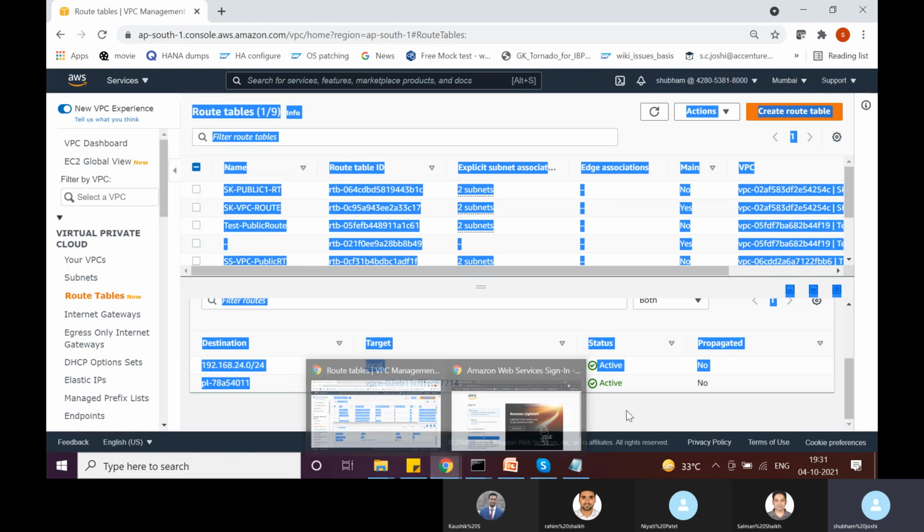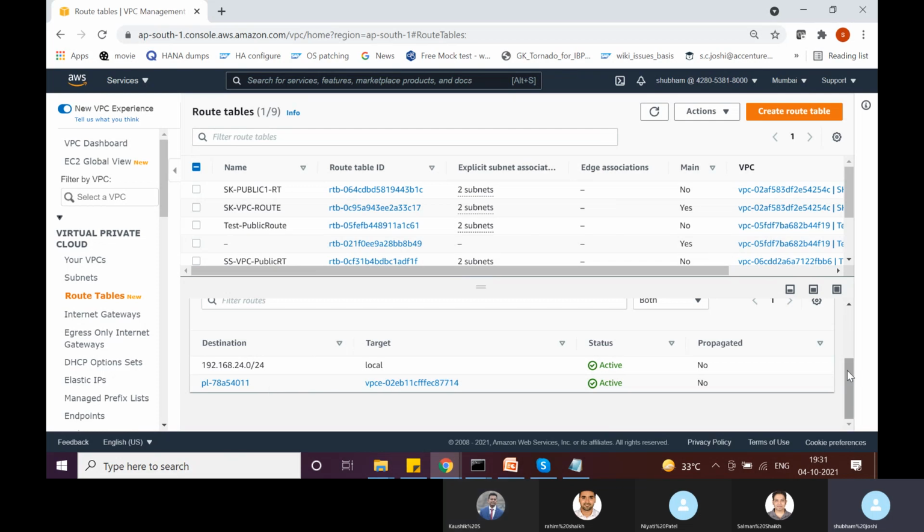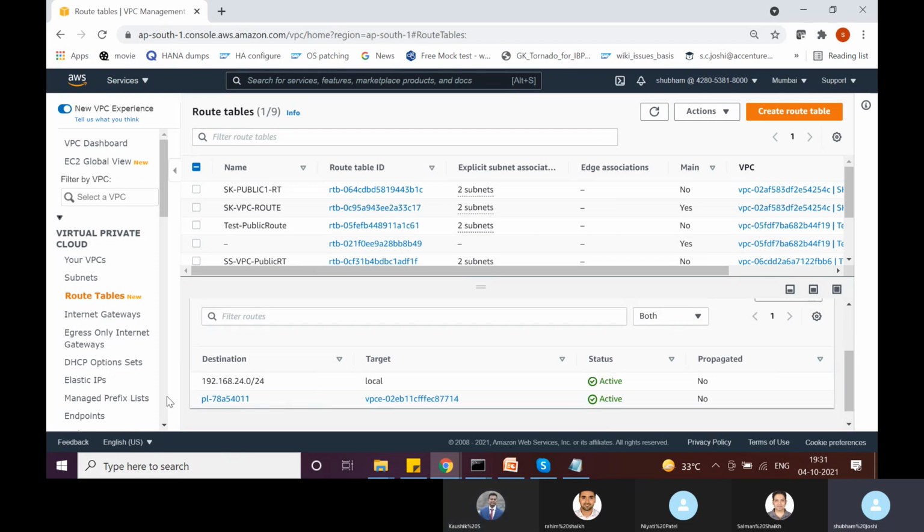That is why the route table got configured automatically, and we have this destination. This destination is essentially a representation of the S3 service in Asia Pacific Mumbai. So it is saying that if the traffic is destined for the S3 service in Asia Pacific Mumbai, then send it to this VPC endpoint.